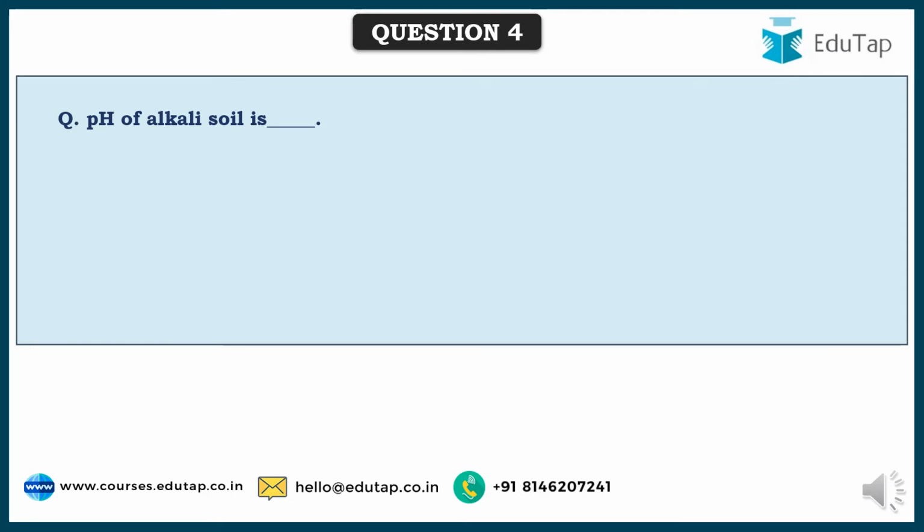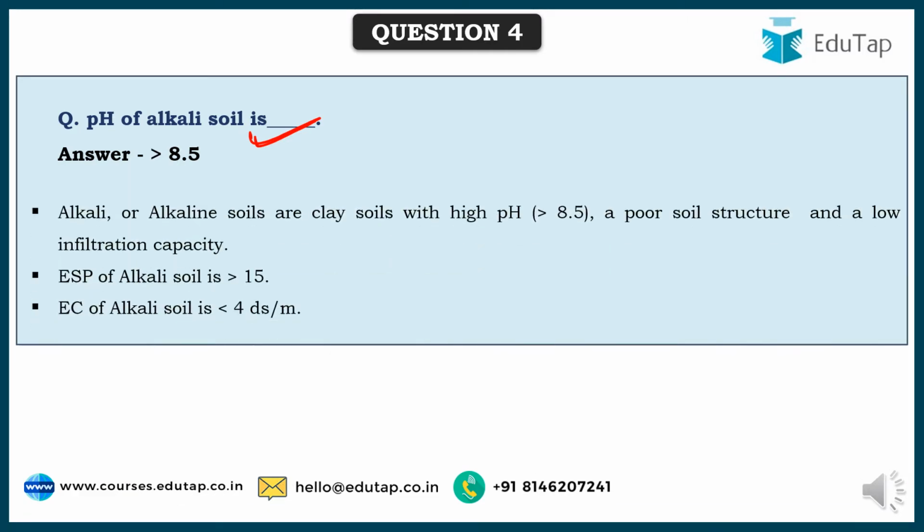So friends, here comes the next question. One straight question again. pH of alkali soils is, and the correct answer is greater than 8.5. Alkali or alkaline soils are generally clayey soils with high pH, that is greater than 8.5, with a very poor soil structure and a low infiltration capacity. Here the exchangeable sodium percentage of alkali soils is greater than 15, and EC, electrical conductivity, of alkali soils is less than 4 decisiemens per meter.